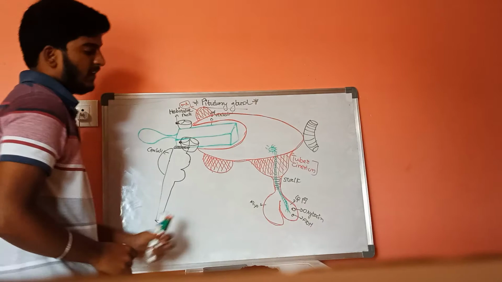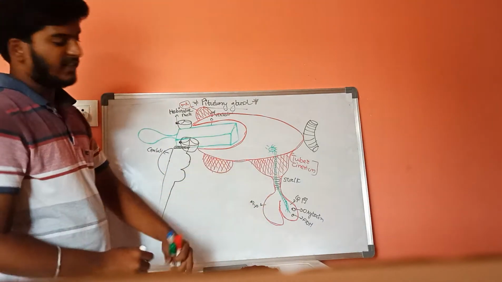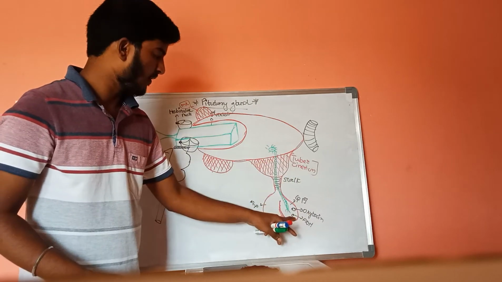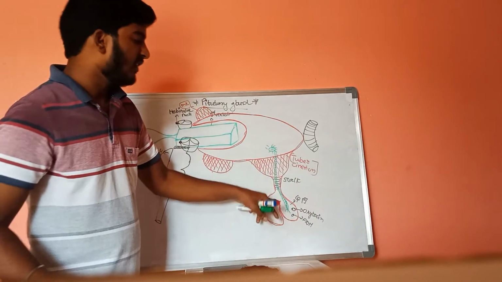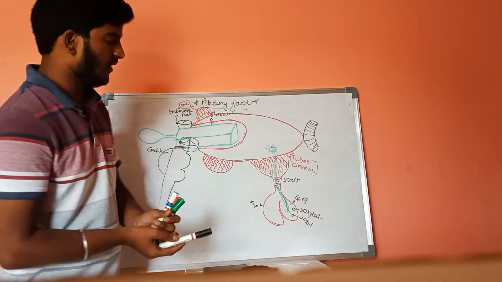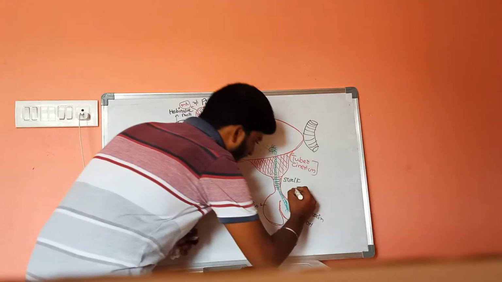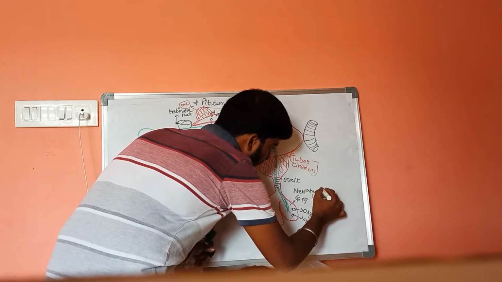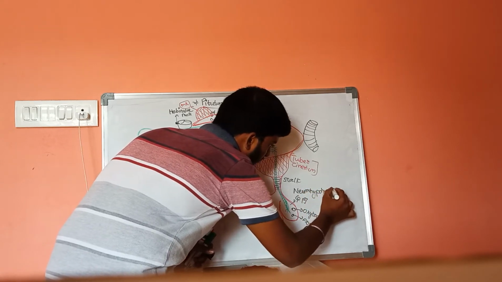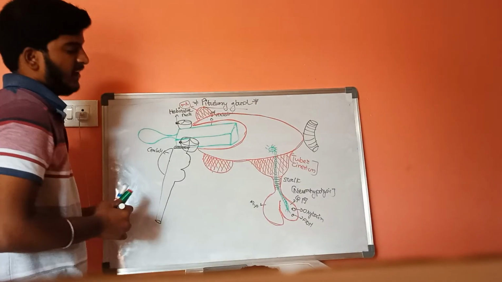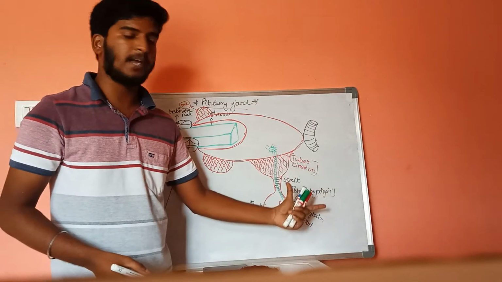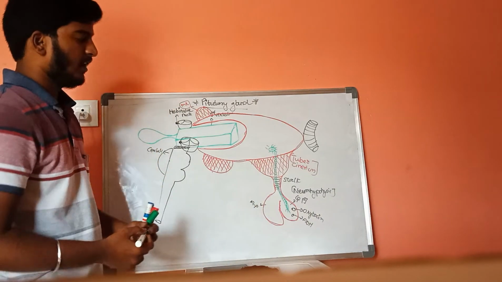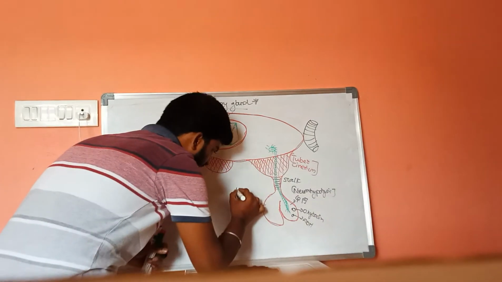As the axons travel into the posterior pituitary, this posterior pituitary gland is also called neurohypophysis, and the anterior pituitary gland is also called adenohypophysis.